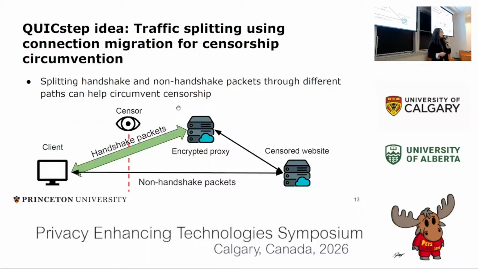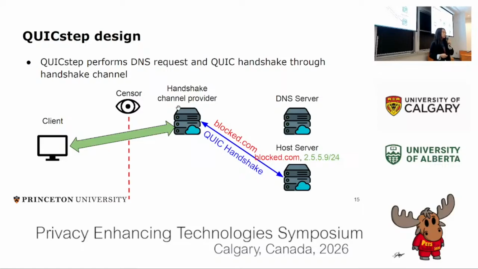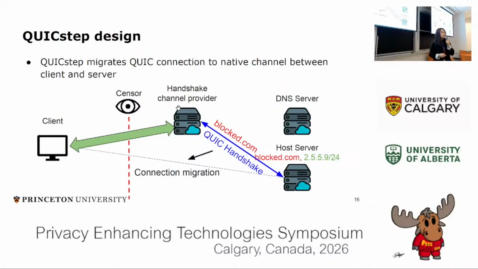Based on these two key observations, we propose QUICstep, a framework that splits handshake and non-handshake packets across different network paths to circumvent censorship. To break it down, a QUICstep client first performs a DNS request and a quick handshake through a secure handshake channel like a VPN. Then it can migrate the QUIC connection to the native connection between the client and the server.